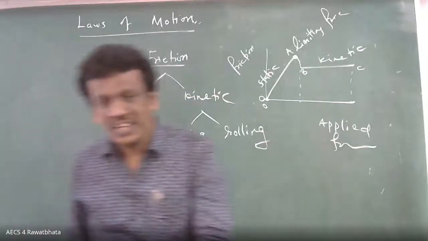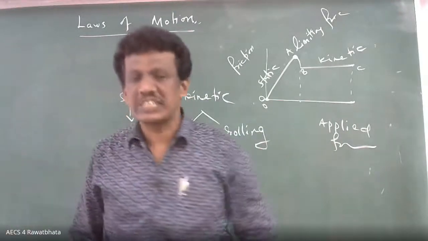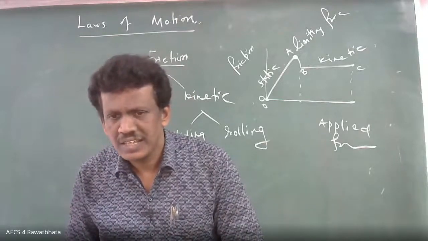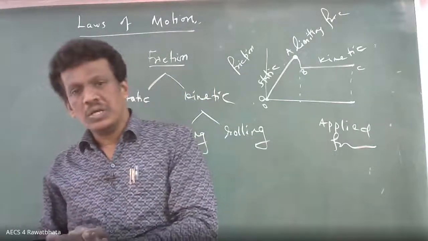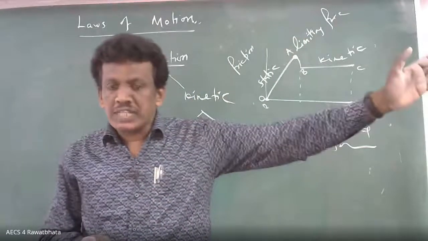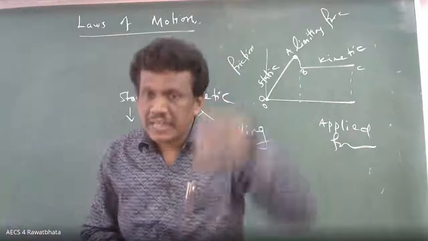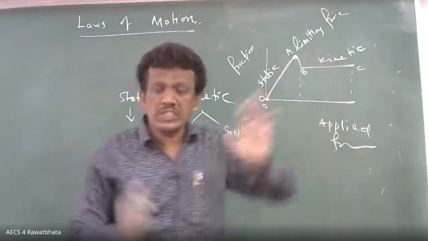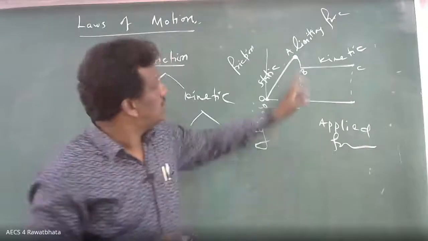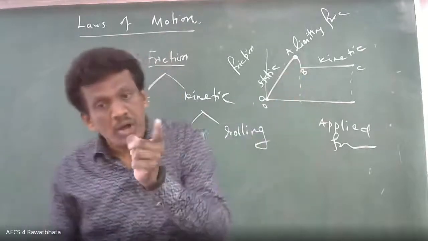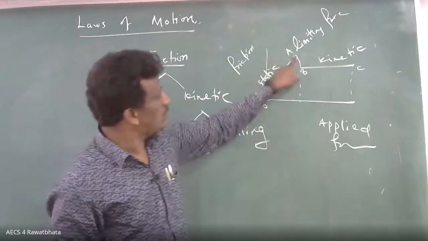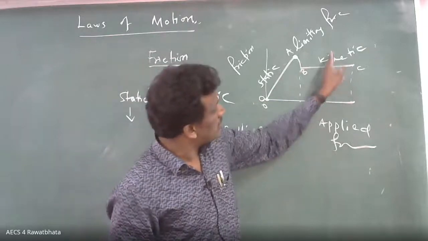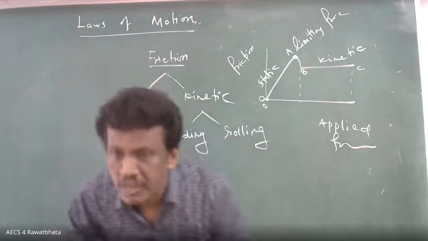You tell me, what is the range of static friction values? Zero to limiting friction. That's all. So static friction can have zero to limiting friction. The maximum value of static friction is called the limiting friction. Once you cross the limiting friction, it starts moving. Once the body starts moving, the friction is reduced. Here maximum, but once it starts moving, the friction is reduced. That's why kinetic friction.